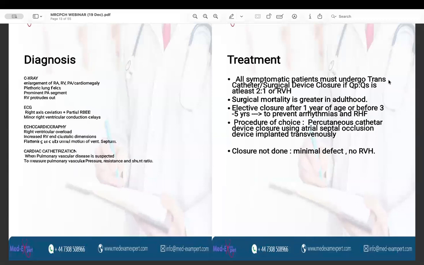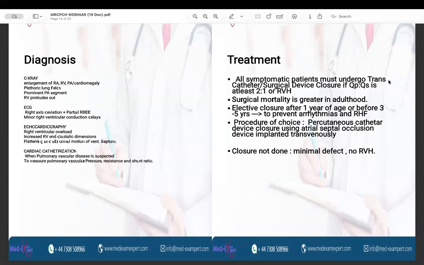On the ECG, you can see the right axis deviation and partial right bundle branch block, and you can also see right ventricular conduction delays. On echocardiography, you can see the right ventricular overload, increased right ventricular end diastolic dimensions, and flattening and the abnormal motion of the ventricular septum. Cardiac catheterization is only done when there is suspicion of pulmonary vascular disease in order to measure the pressure in the pulmonary vasculature, resistance, and the shunt ratios.